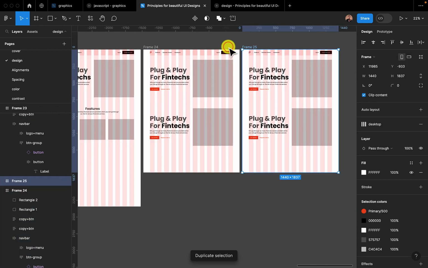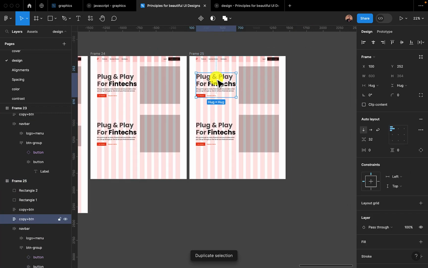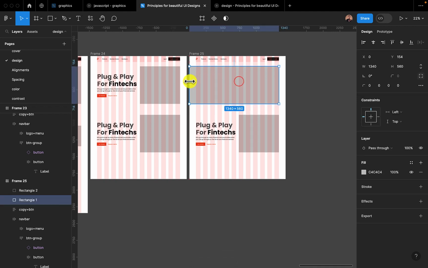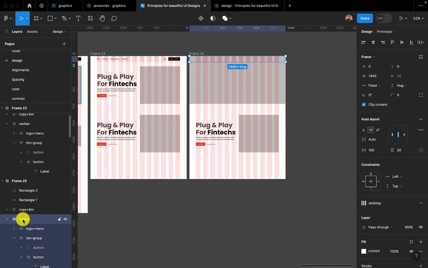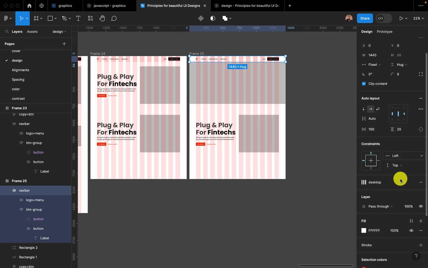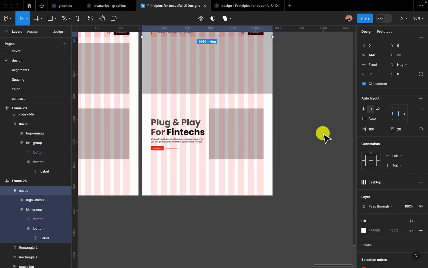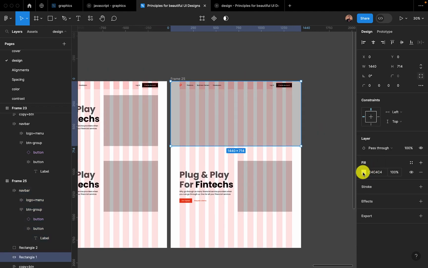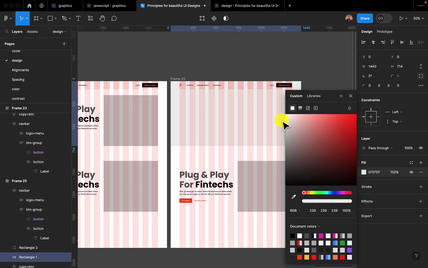Nonetheless, let's duplicate this as well. If you have a single column layout where we have something that looks like this, a full-fledged stuff like this, and let's say the navbar is even on top of it. So let's say this is the navbar like this, and there is no fill. Let me see if I can hide the background of the navbar. So let's say we have something like this. Let me give you something not fully white, but slightly gray.